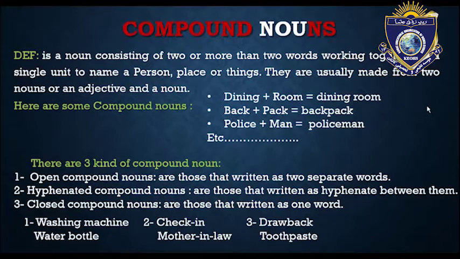Now we're going to start from the first one. It is open compound nouns, those that are written as two separate words. It means they have a space between them. One word is written, after that we have a space, and after the space we have another word. This is called open compound nouns, like the first one, washing machine. We can't pronounce it as washing space machine, but in writing we have to put a space between them. If we didn't put a space, that would be wrong, guys.